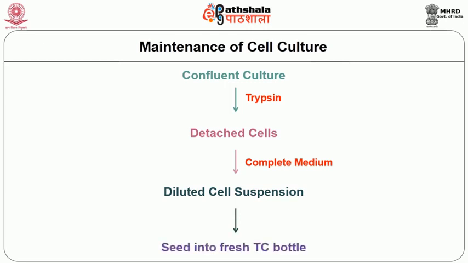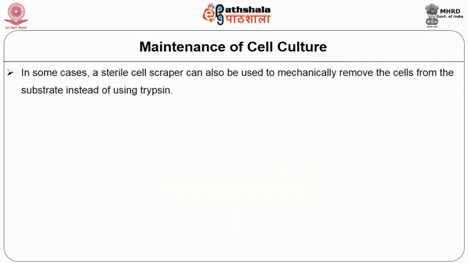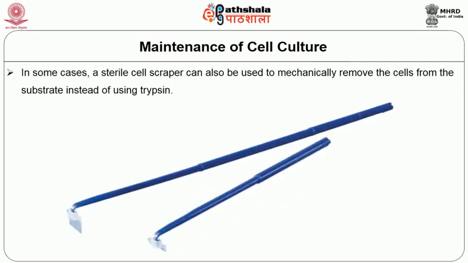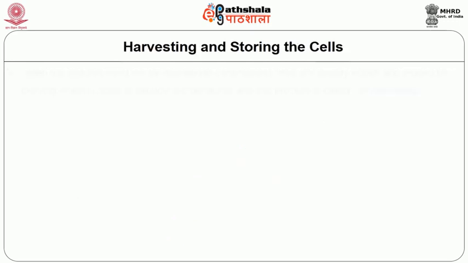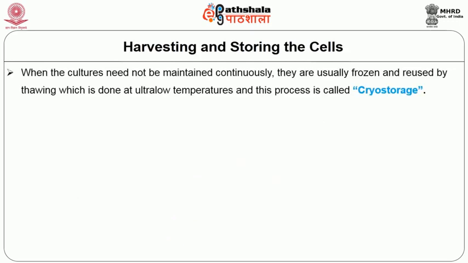This process of subculturing is also called passaging, and the passage number is a very vital parameter that determines the performance of the cells in culture and should be noted down very carefully. In some cases, a sterile cell scraper can also be used to mechanically remove the cells from the substrate instead of using trypsin. When the cultures need not be maintained continuously in culture, they are usually frozen and reused at a later date by thawing.